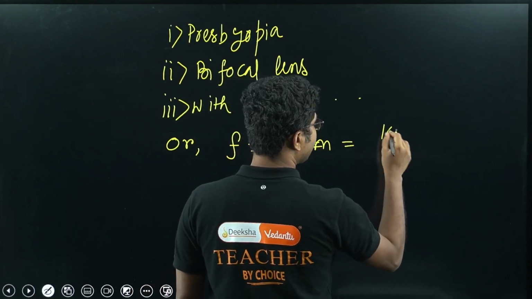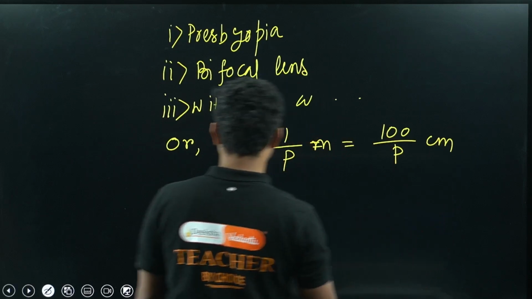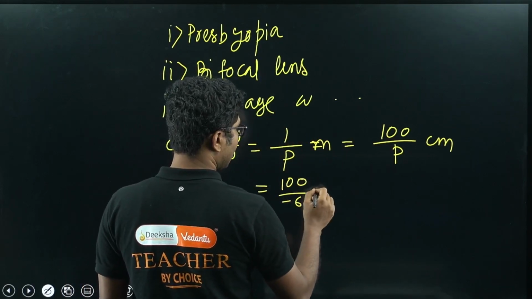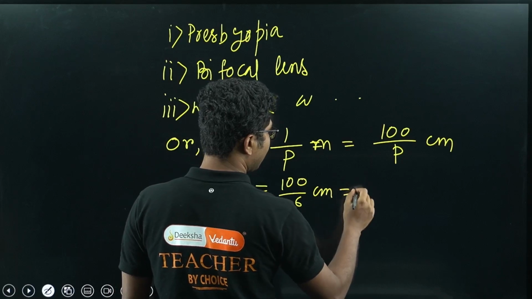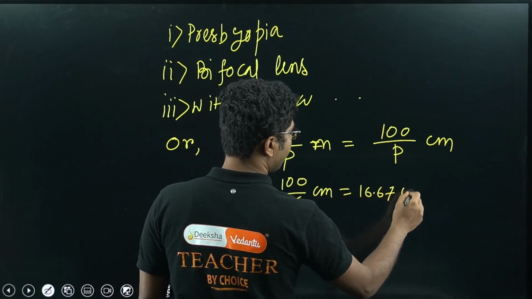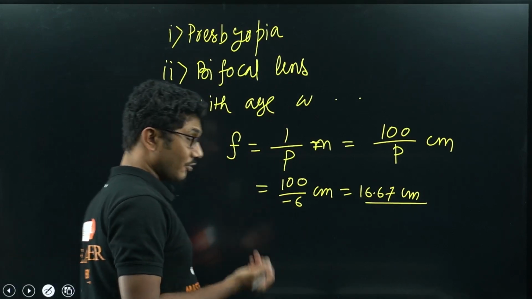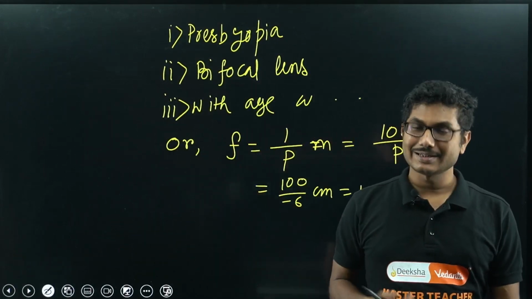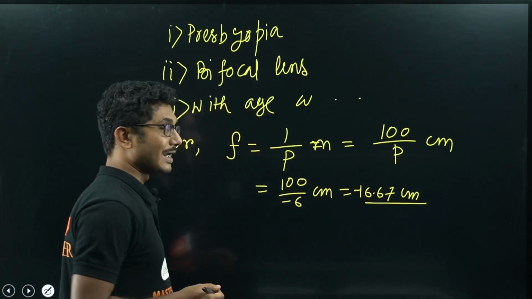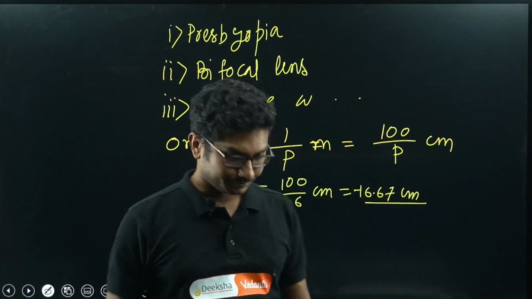In centimeters it will be 100 by P centimeters, or 100 by -6 centimeters. If you calculate, it will come out to be 16.67 centimeters. So the focal length of the lens is negative 16.7 centimeters, that is, it's a concave lens, right? This is a concave lens and the power is negative.